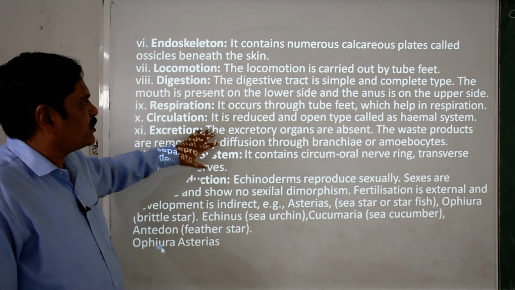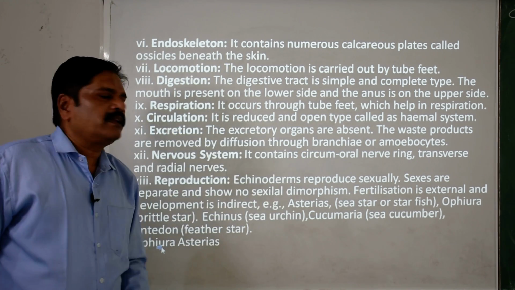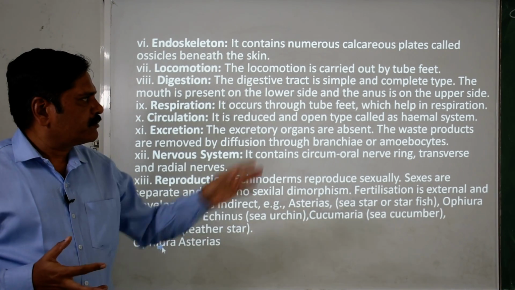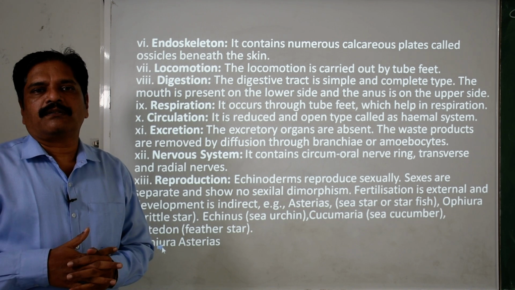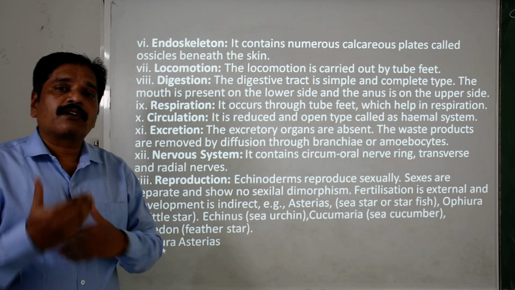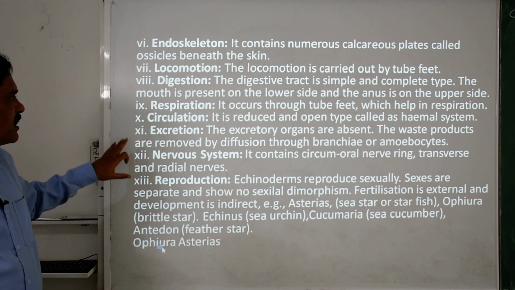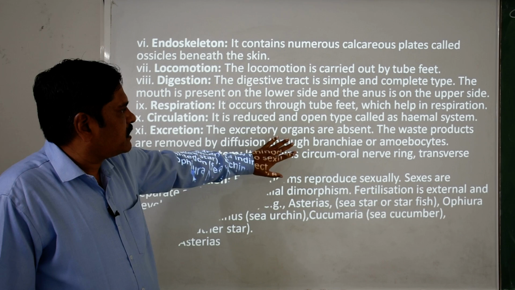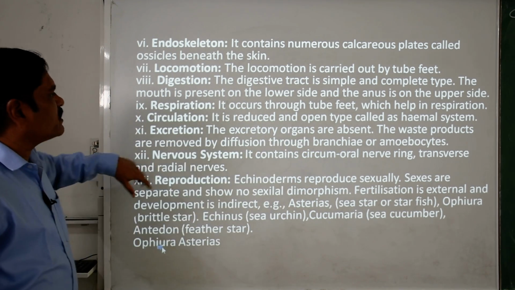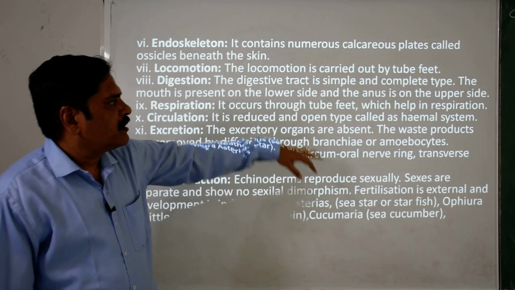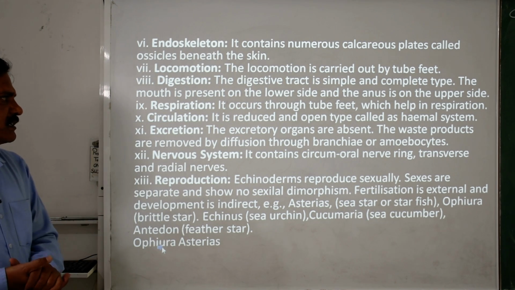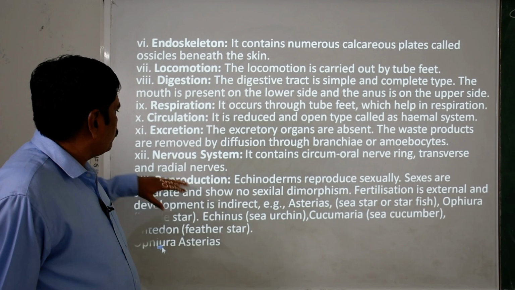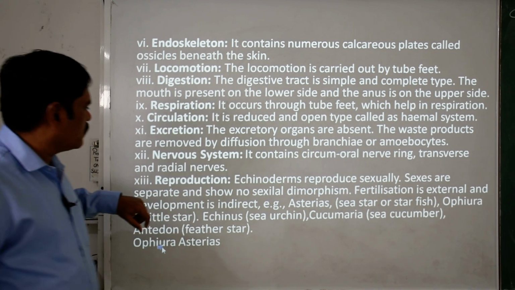Then the circulation. This circulation is basically open type in nature, and it is the hemal system, because it allows a quite good exchange of all of these things. Clear? Then about excretion: special excretory organs are absent, and the waste products are diffused out through amoebocyte-like structures. Nervous system: it contains the oral nerve ring as well as the transverse radial nerves.